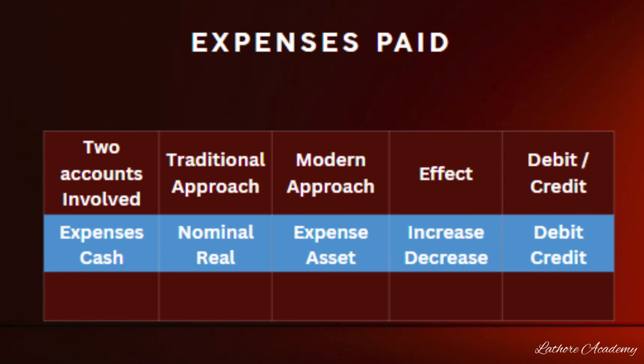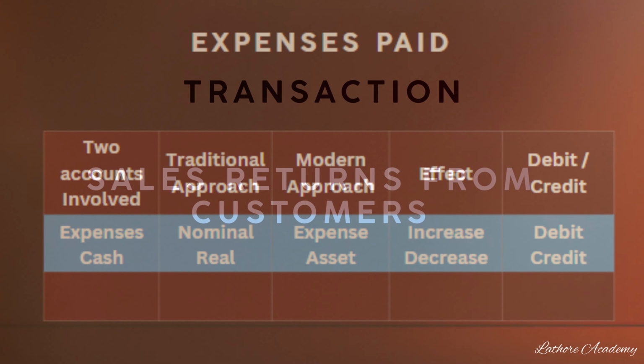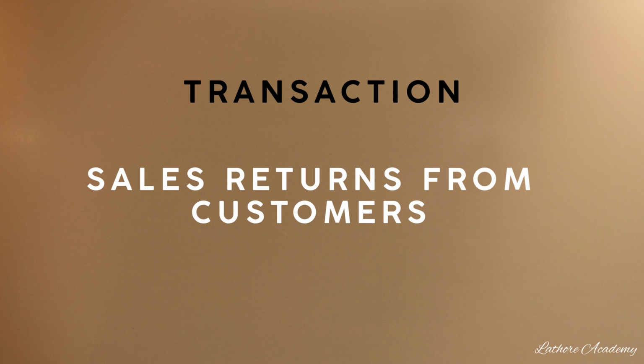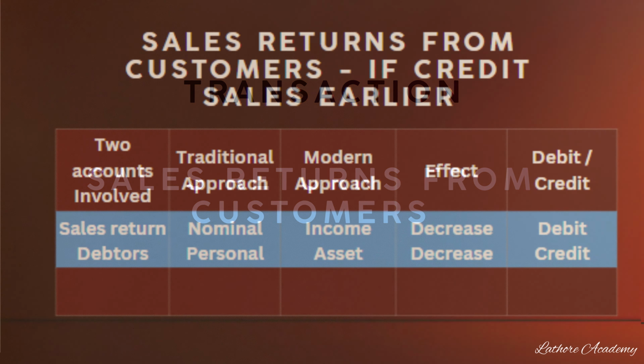Sales return from customers, another example. Whenever the business has sold goods to customers, later on, subsequently, customers might reject the goods considering them defective or of poor quality. In such a case, the business gets the goods back. To that extent, our income gets reduced. So the two accounts involved here are sales return and debtors account or customers account.